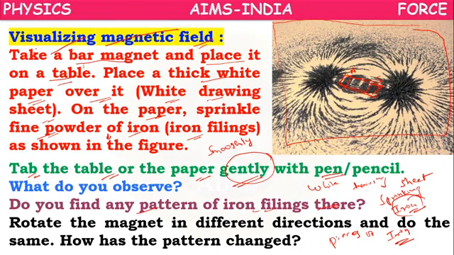After some time, the iron filings arrange themselves in some particular order. Now rotate the magnet in different directions and do the same. According to your rotation, the pattern will also change.